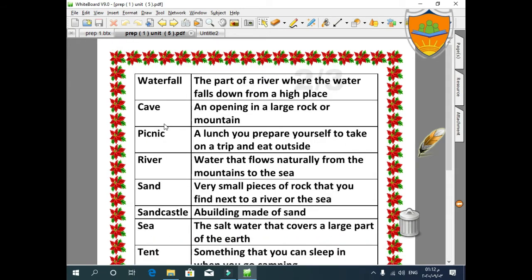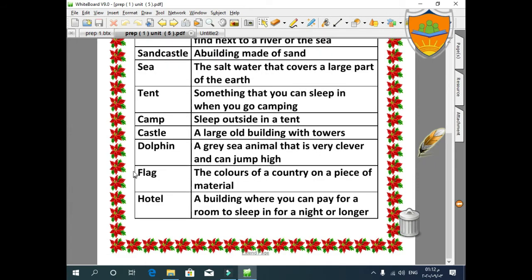We said waterfall, cave, picnic, river, sand, and tent. Tent: something that you can sleep in when you go camping. So a tent is something we can build or put up, because you have to sleep in something. What is a camp? At a camp, you sleep outside in a tent. If you sleep outside in a tent, you are in a camp.